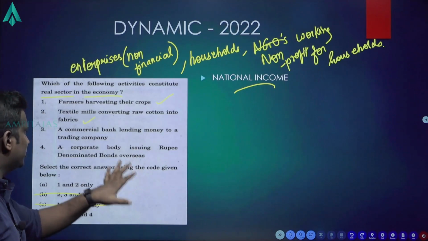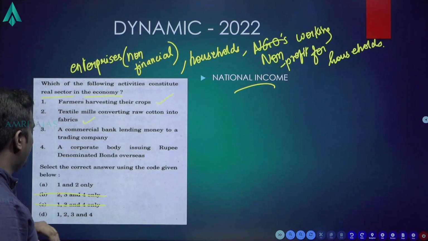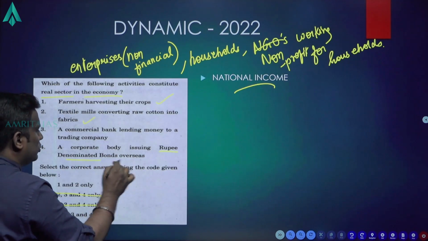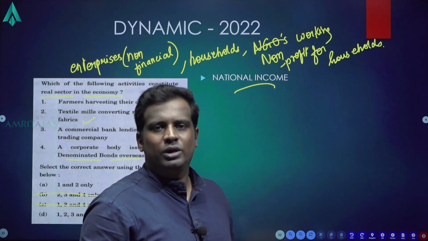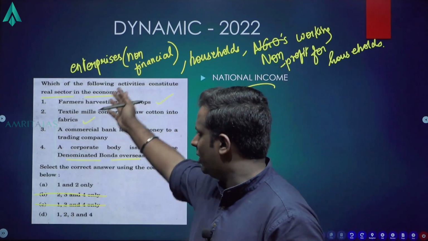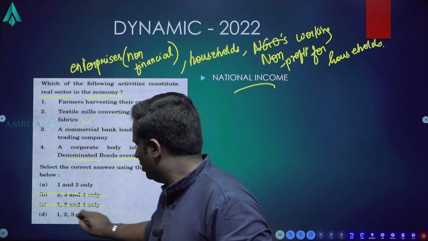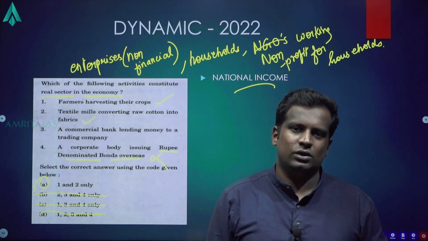It's a previous year question, a bit difficult, but even with your basic sense, you know that 1 and 2 are there. And a corporate body issuing rupee denominated bonds overseas, they are issuing in an overseas economy, so it doesn't matter for the real sector of the economy. Just remove statement 4 and you'll get your answer, that is option A, 1 and 2 only.